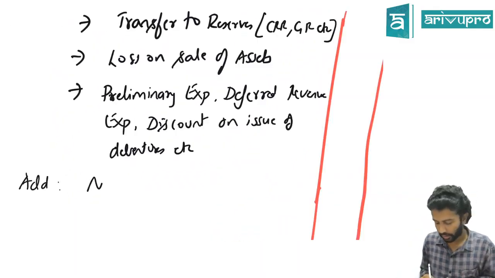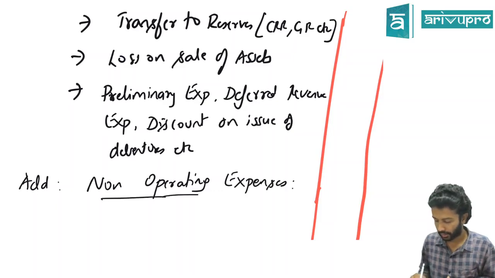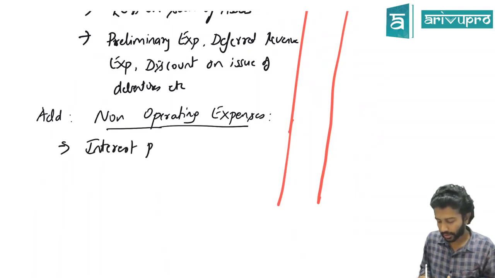Add back non-operating expenditure. Non-operating expenses, if there are any, you add back. The examples of that could be interest paid.